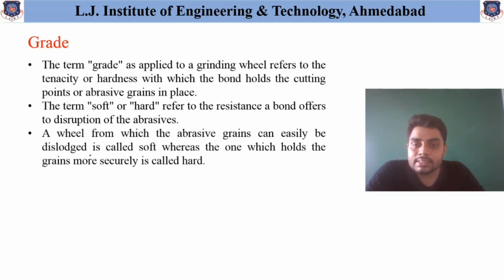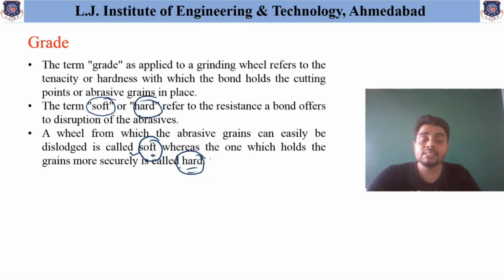What is the meaning of a soft grade and what is the meaning of a hard grade? If we see a wheel from which the abrasive grains can easily be dislodged, then it is called the soft grade. That means if the abrasives are removed from the wheel very easily, it is called a soft grade. And if the grains are fixed very tightly, attached to the wheel very securely, then it is called a hard grade.